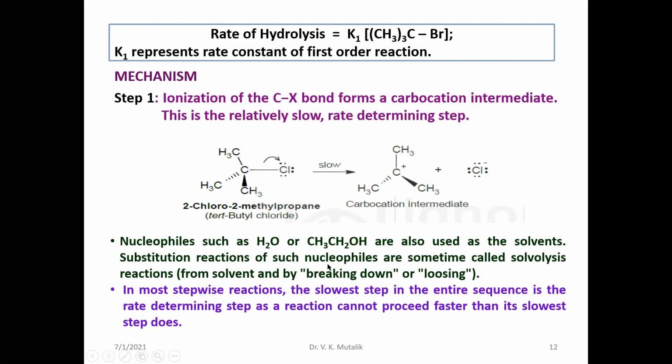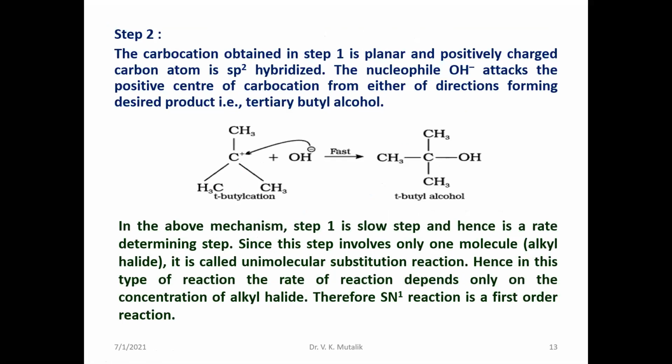The nucleophiles, even in addition to sodium hydroxide or potassium hydroxide as the reagents, we may also use water and ethanol or any alcoholic solvents. But the very sequence of the reaction is, the first step is the slow step or rate determining step. In this step, you will find ionization of the carbon to halogen bond to form a carbocation. Second step is a very fast step of the reaction.